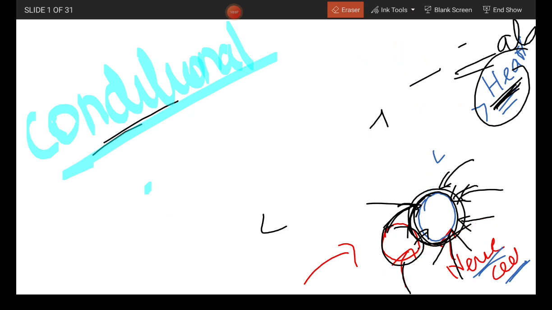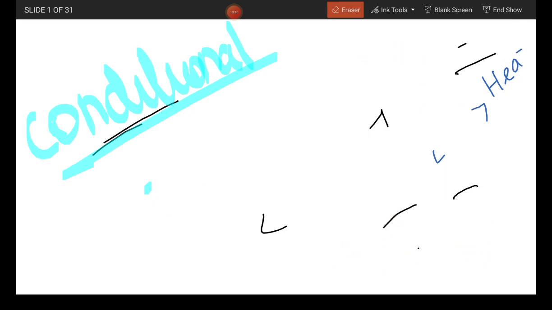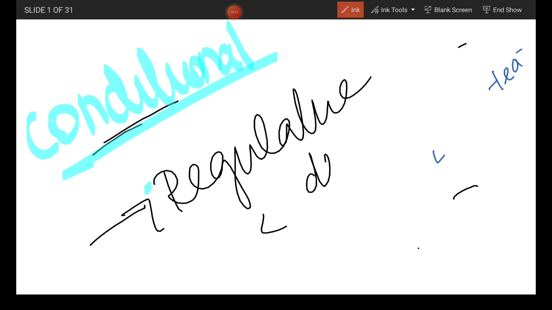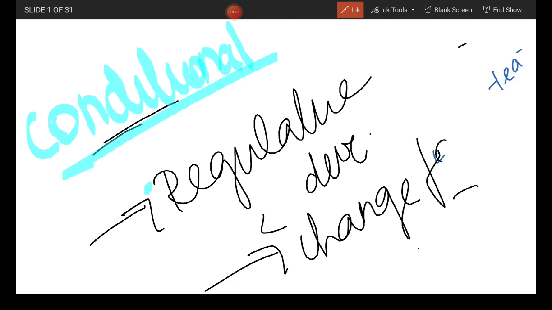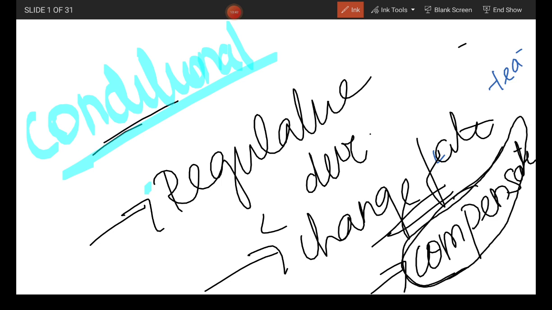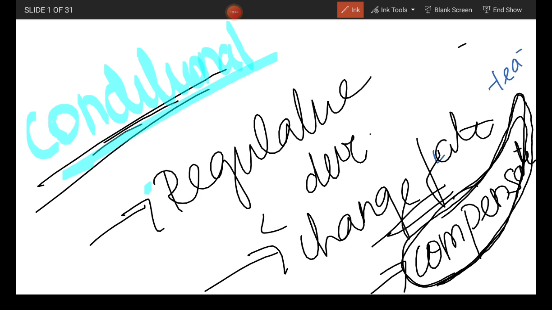What are the other characteristics of this conditional specification? It is regulative. It is called regulative development. It can change its fate according to the environment in which it is placed. Compensation of lost parts will occur. If a cell is removed, another cell can be induced to form to achieve that, because it is conditional specification, compensation will occur.